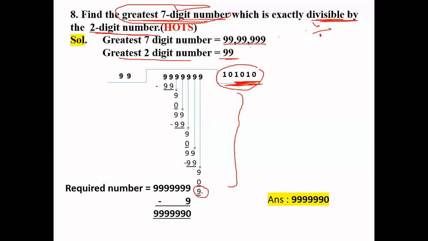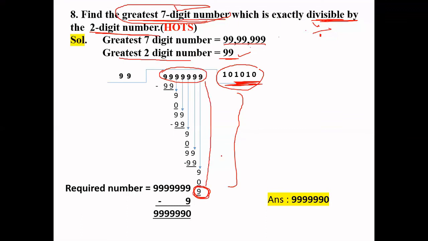That number would be the greatest 7-digit number which will be exactly divisible by the 2-digit number. Here we have divided the greatest 7-digit number, right? So what we will do, we will subtract the remainder from the greatest 7-digit number.